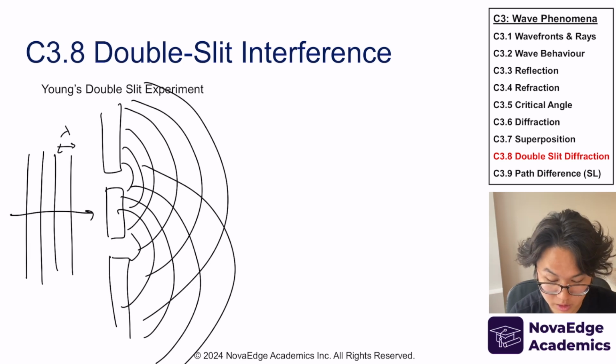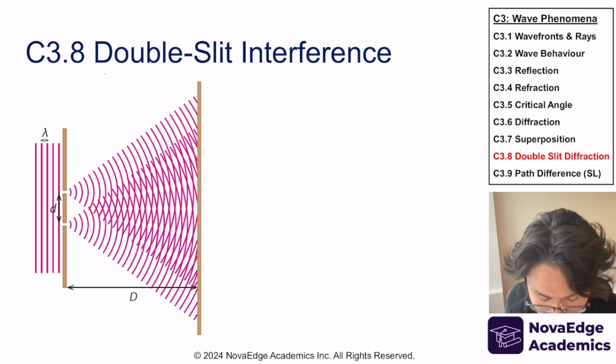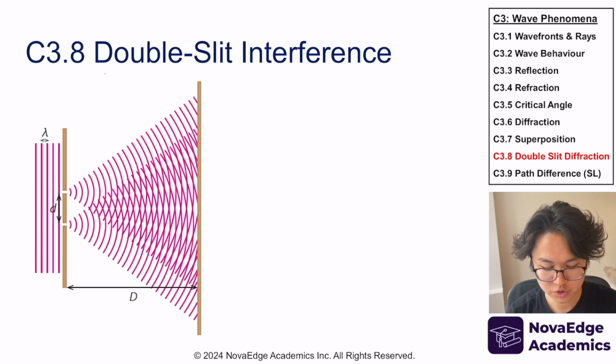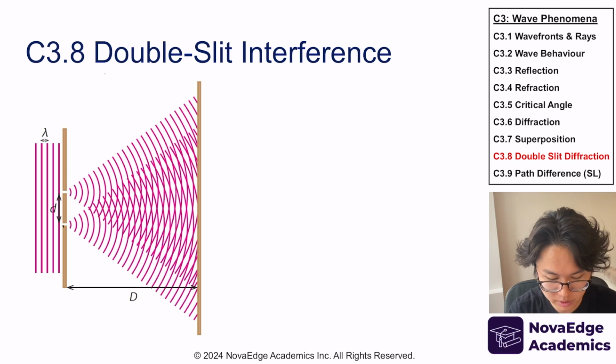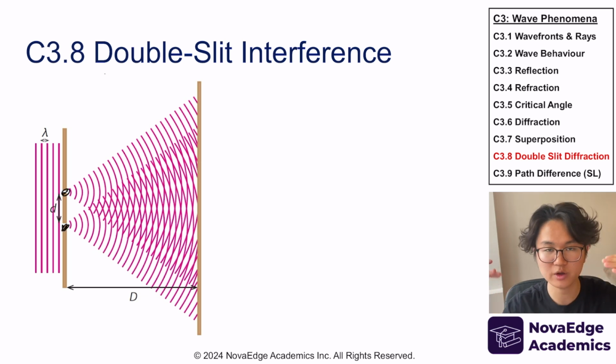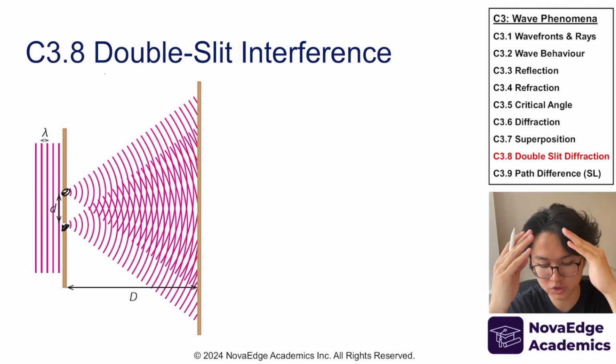In fact, let me draw a better picture. It looks like this. Now, it is mesmerizing. It is quite confusing, right? But there's one thing that I want to highlight, which is that wavefronts, I told you, usually is where the crest is, where the peak is. So if their wavefronts are touching each other, that means the max of this wave and the max of this wave are touching, meaning they constructively interfere with each other. They add up to each other.